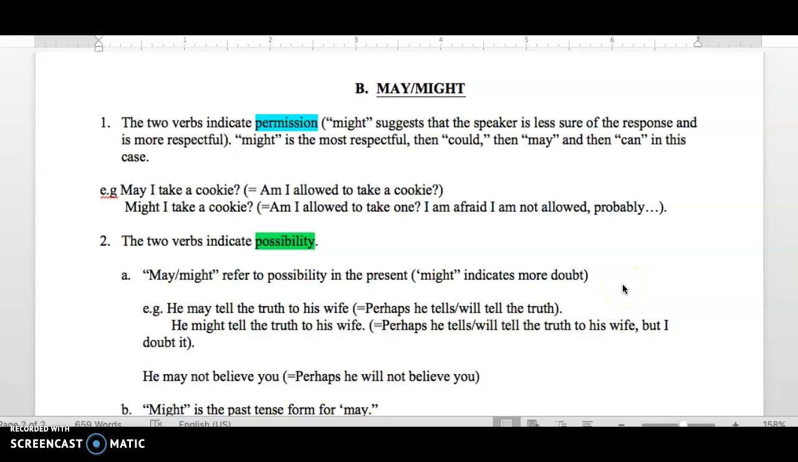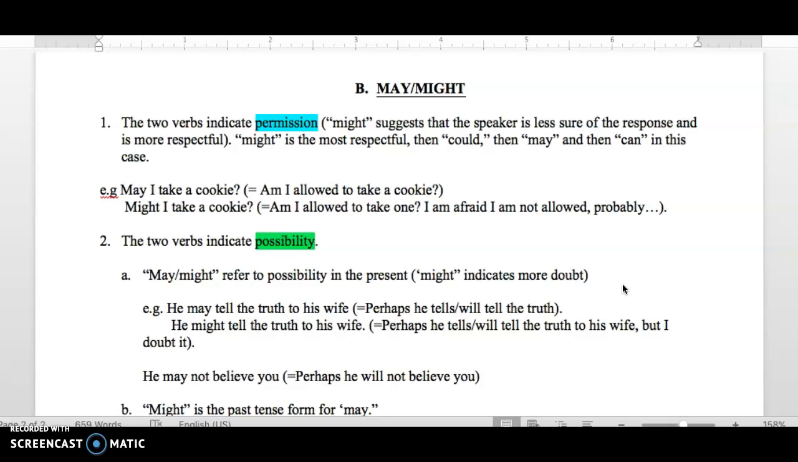May, might, the second group of modal verbs. As with can and could, all the information for may and might comes from the Thompson and Martinet book, A Practical English Grammar. So if you want to read more examples and more explanations, please go to the chapters about can, could, and may, might in Thompson and Martinet.